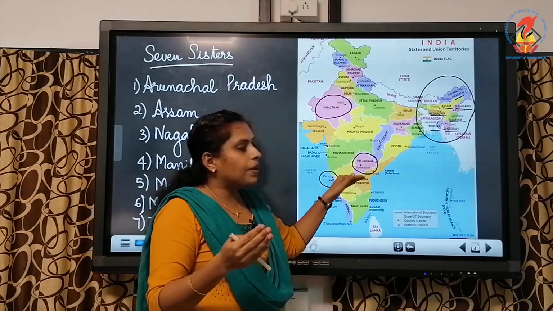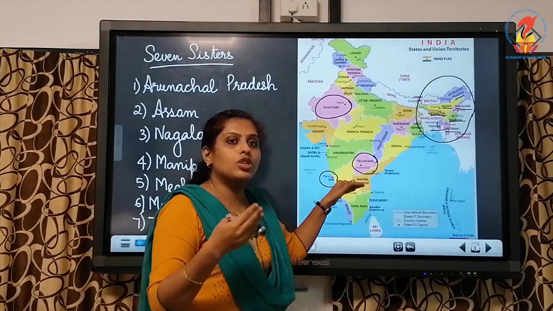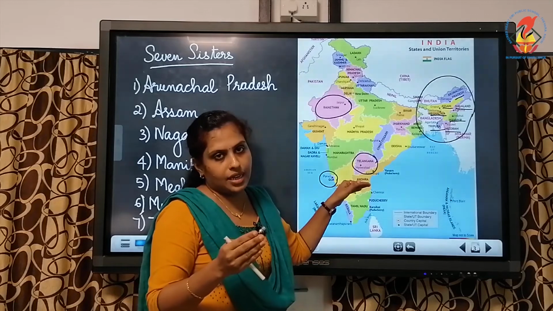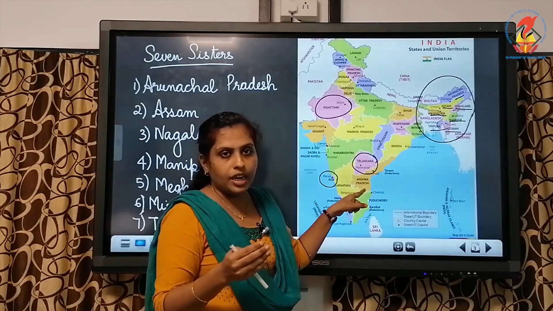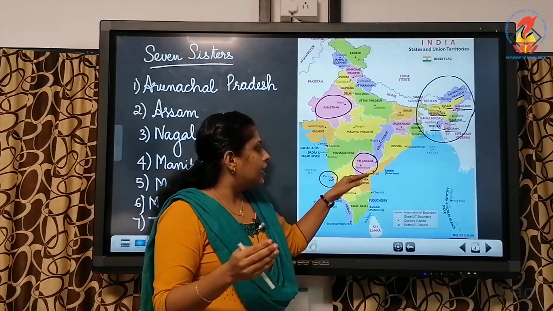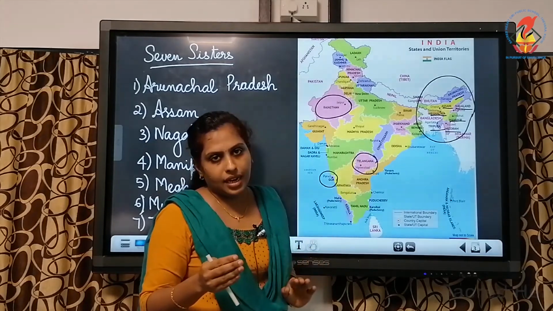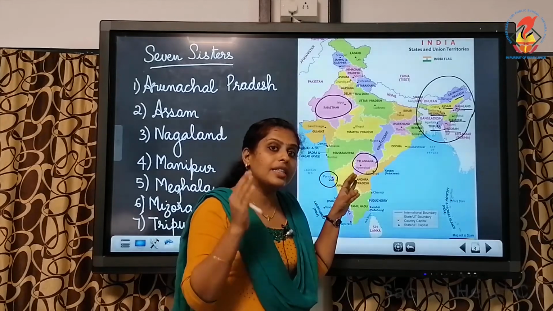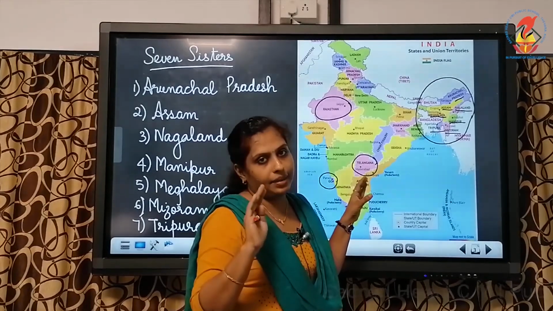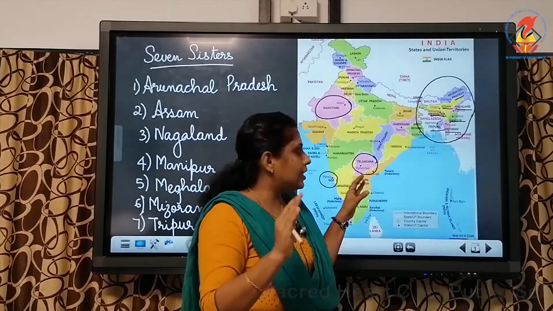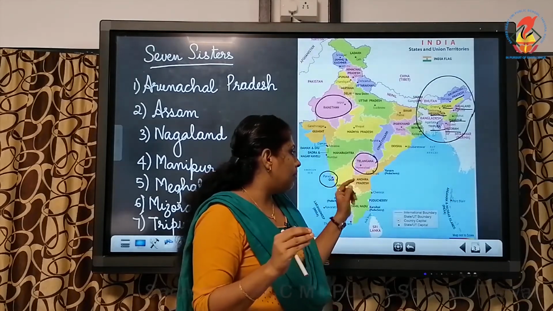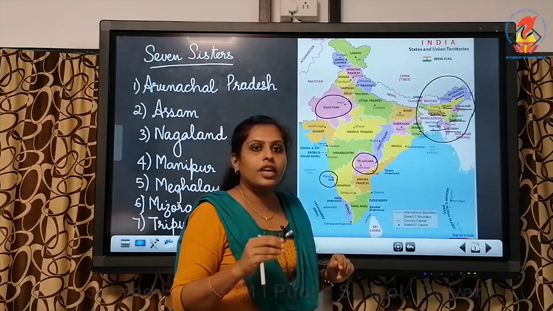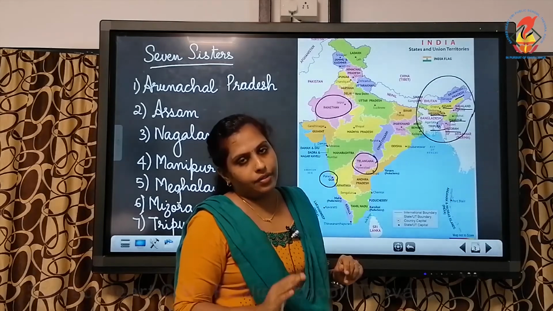Later, it was carved out and made into an independent state. Both of them shared the same capital at that time. But recently, Telangana got a new capital, Hyderabad, and Andhra Pradesh got another capital, Amaravati.